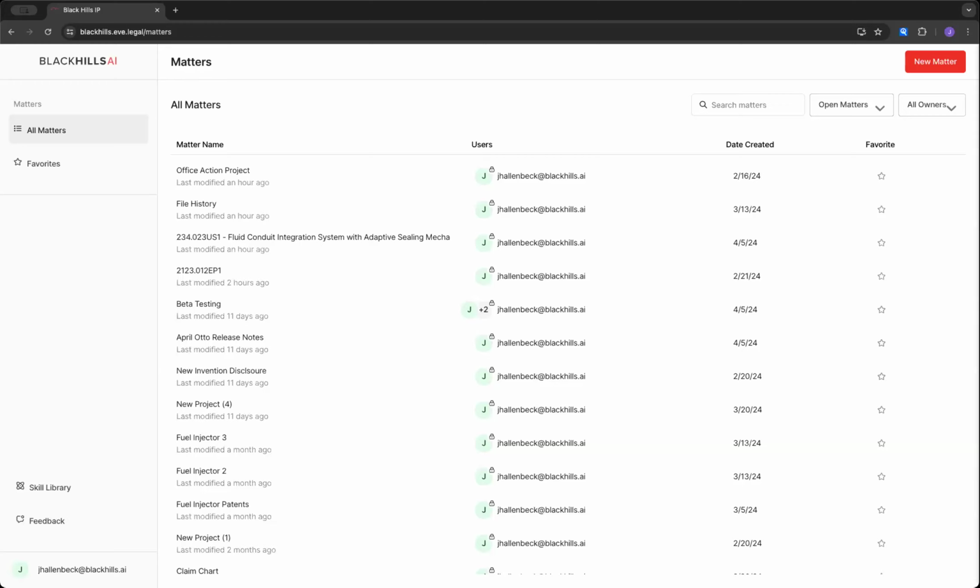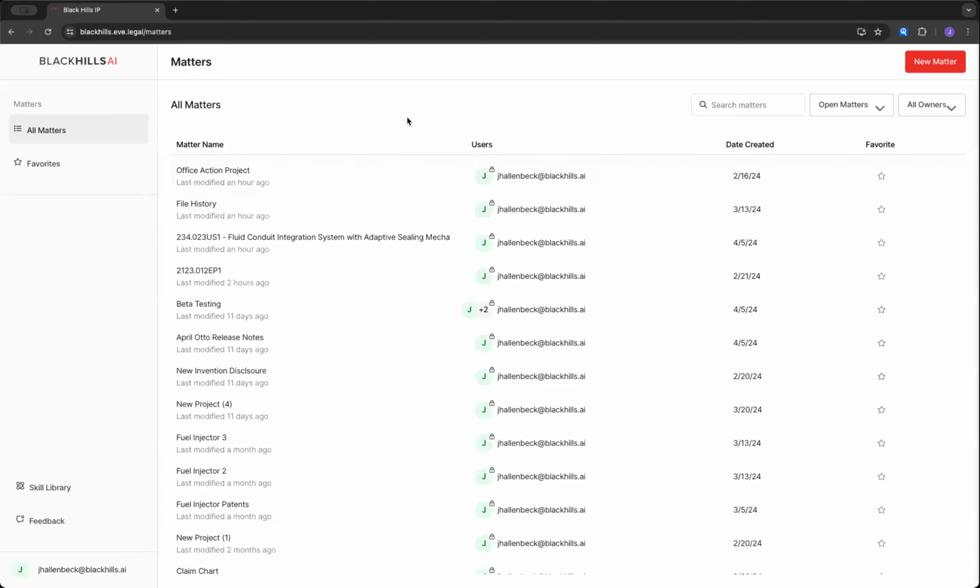When you upload documents to a matter, those documents are available to all sessions within that matter, and you yourself can even have more than one session within that matter. Which means that if you have a set of documents you want to work on, you upload those within one session, and then you can create a new session, but you don't have to upload those documents again.